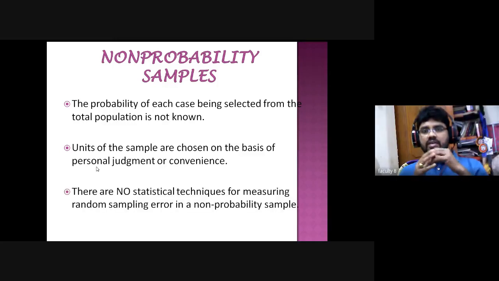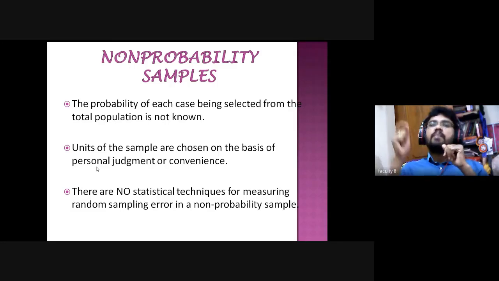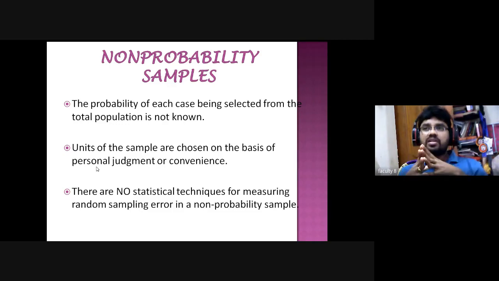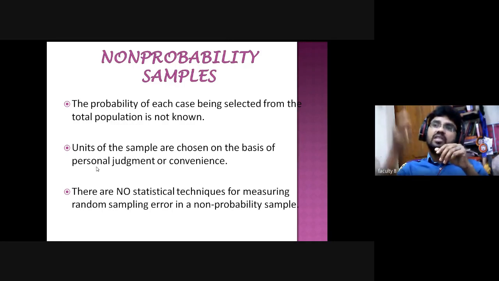There are no statistical techniques for measuring random sampling errors. So when you are taking a sample by using the non-random sampling method, there are no statistical techniques for measuring the sampling errors. When you are collecting information from the population, there are some sampling errors. When you adopt this non-random sampling method, there are no statistical measures to tell how much sampling error occurs.